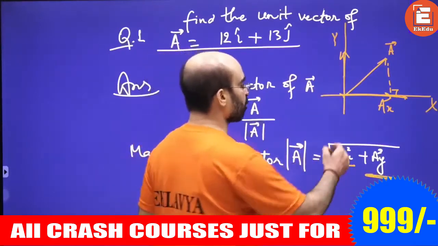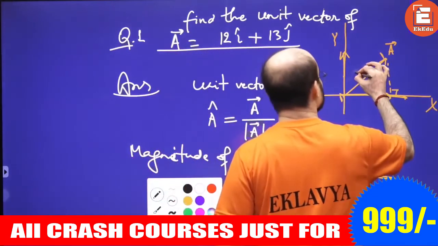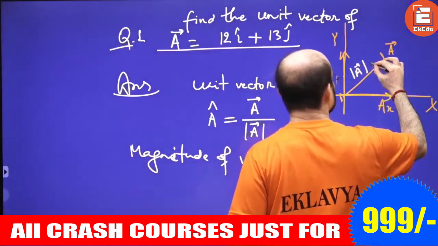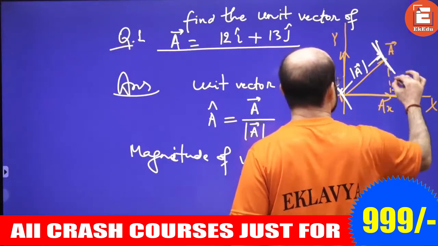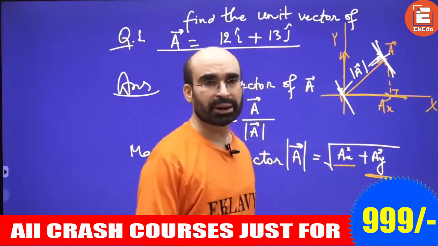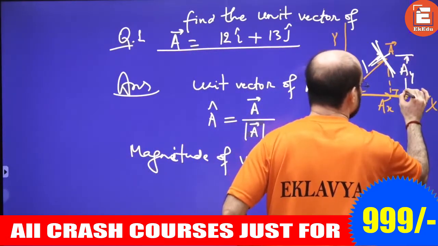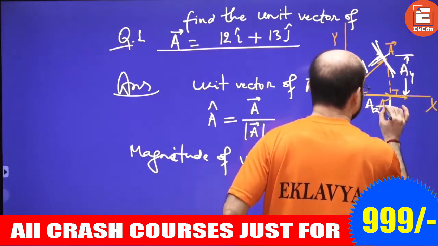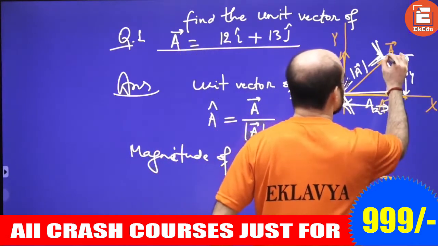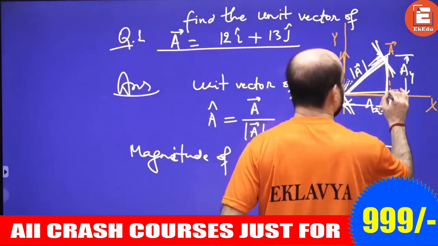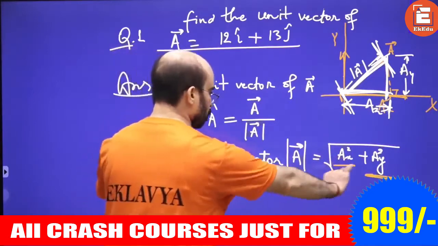To find the magnitude, the distance from here to here, this is AY and this is AX. By the Pythagoras theorem, it will be AY square plus AX square. So the magnitude we found.